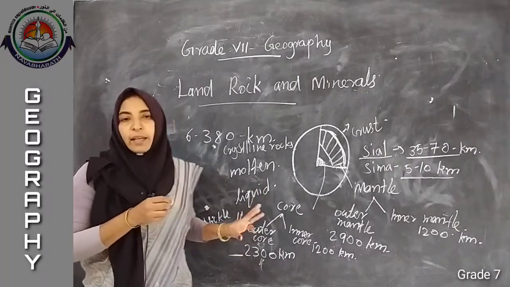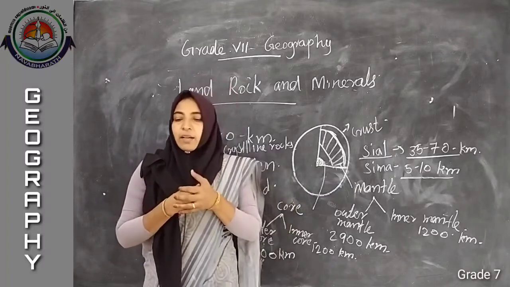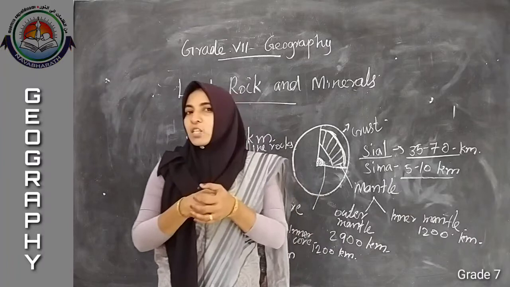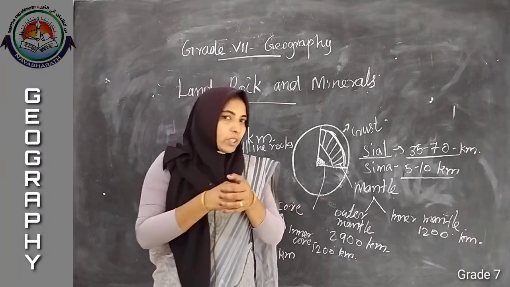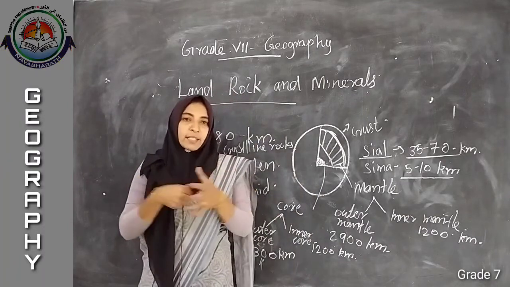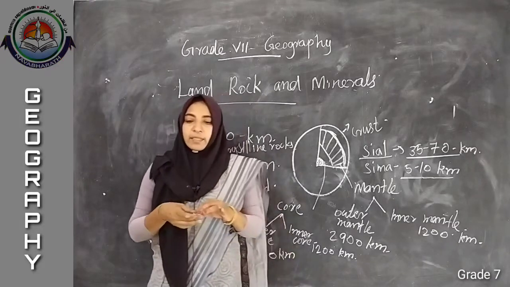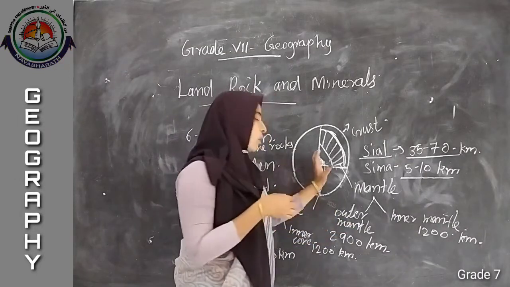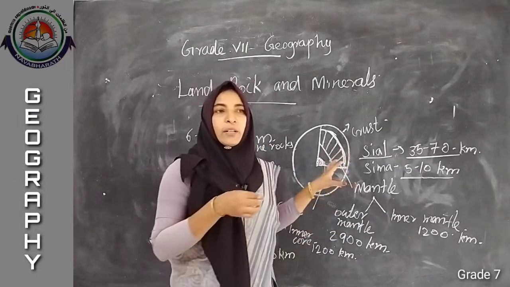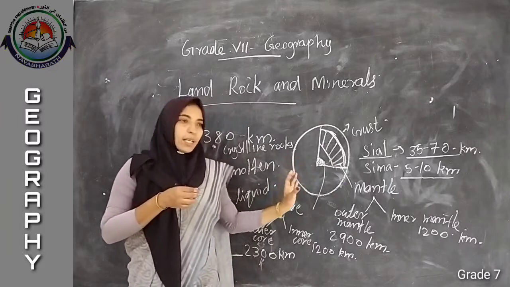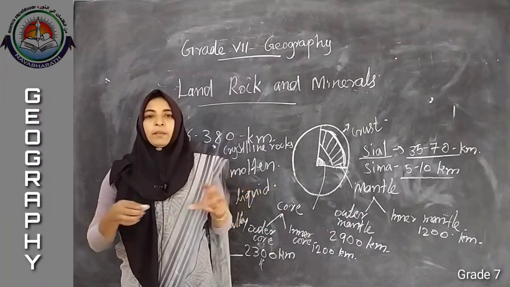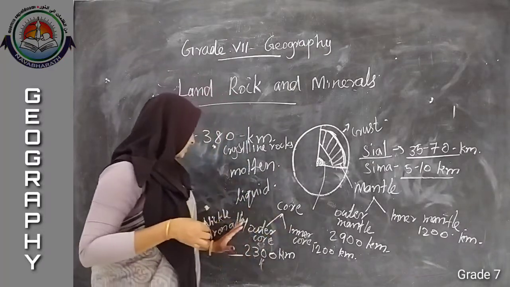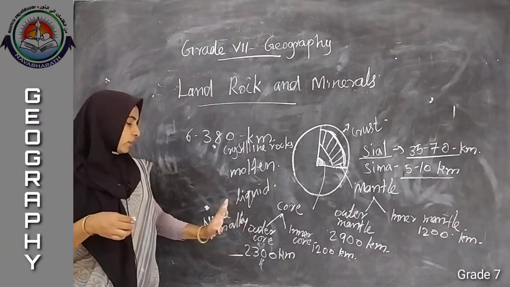Because of the existence of a core in a liquid form, the Earth's magnetic power is existing. Magnetic field is controlled by whom? By core. The magnetic field of the Earth is controlled by the liquid core, especially the nickel and iron alloy there.